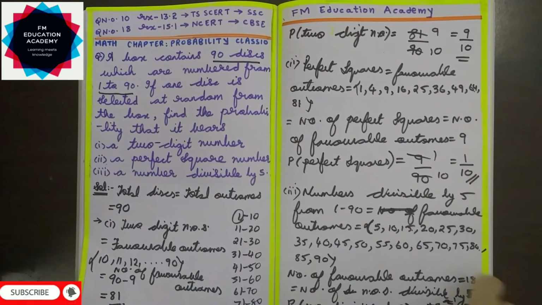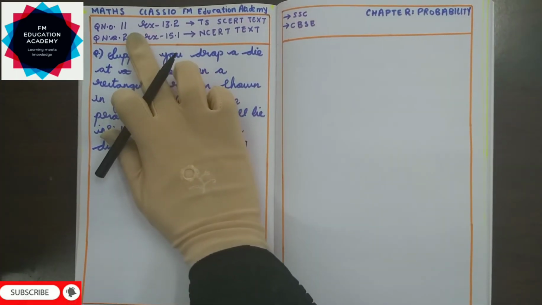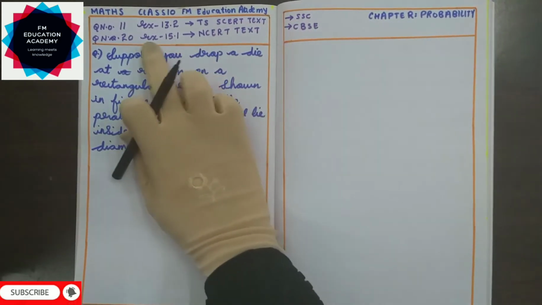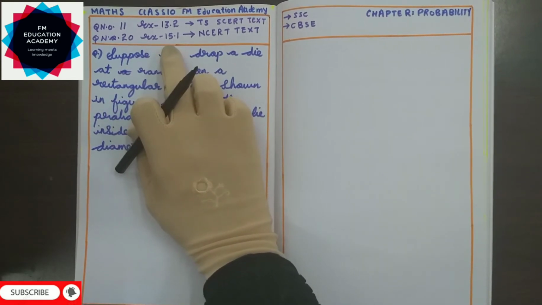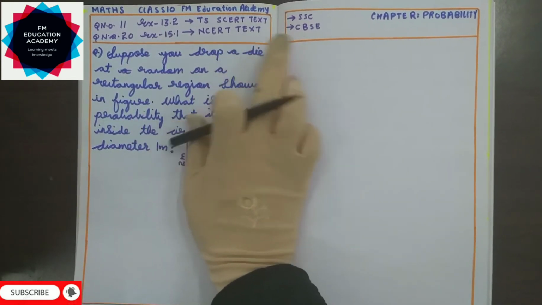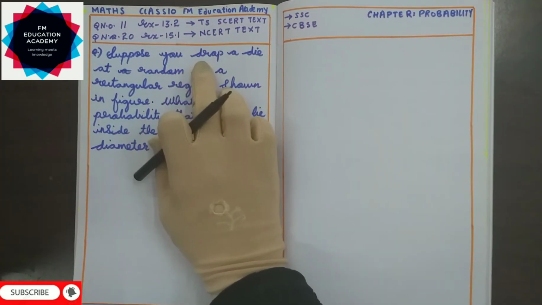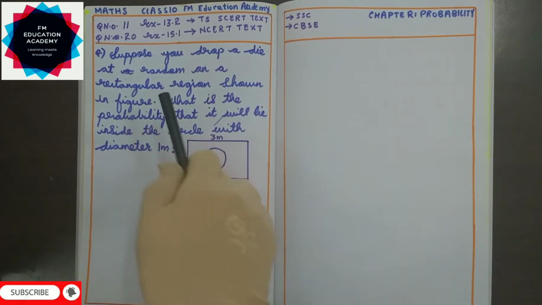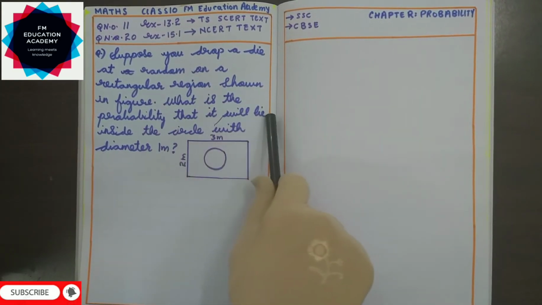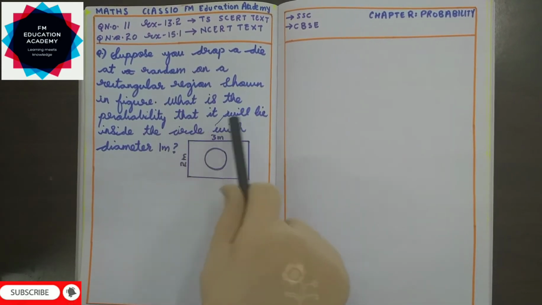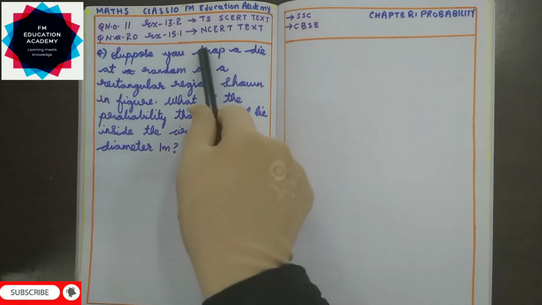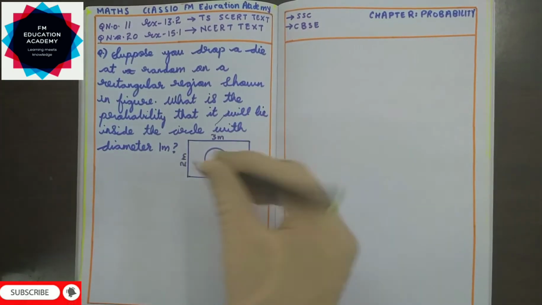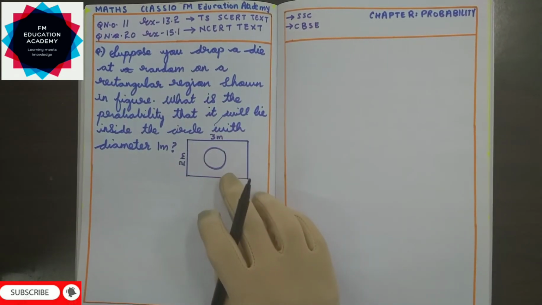Now let us move to the second question. It is question number 11 in exercise 13.2 in the TS SCERT textbook for SSC students, and question number 20 in exercise 15.1 in the NCERT textbook for CBSE students. The question is: suppose you drop a die at random on the rectangular region shown in the figure. What is the probability that it will lie inside the circle with a diameter of 1 meter?